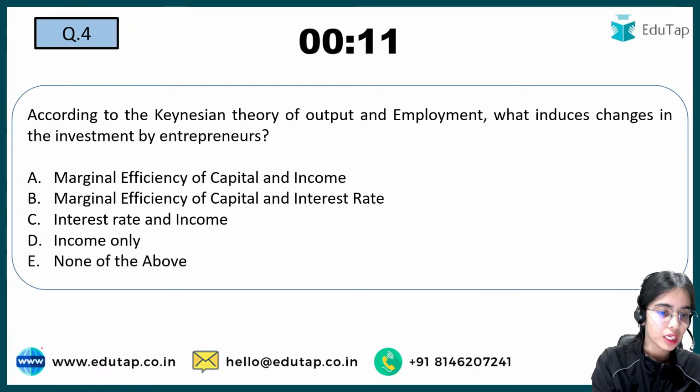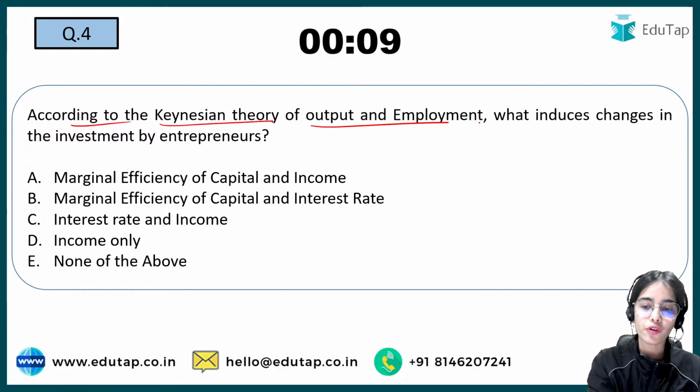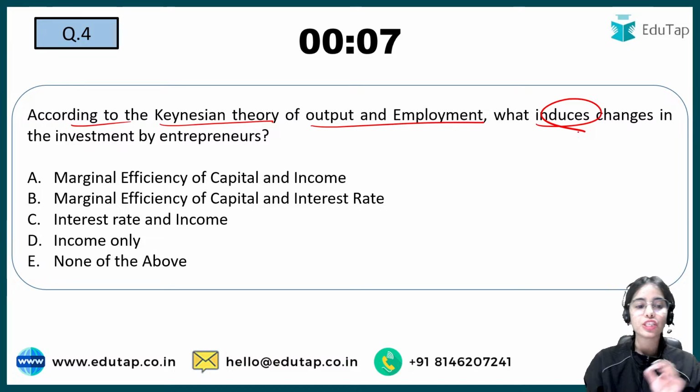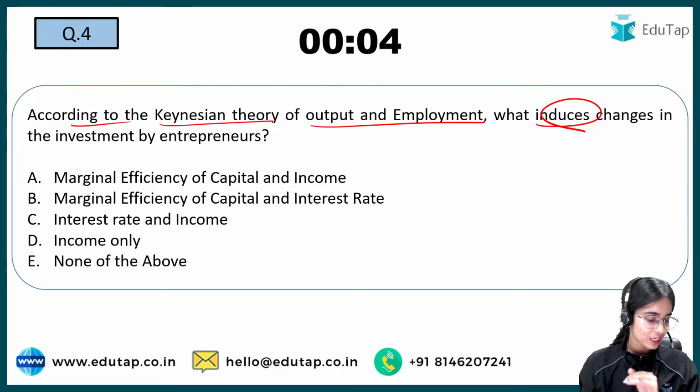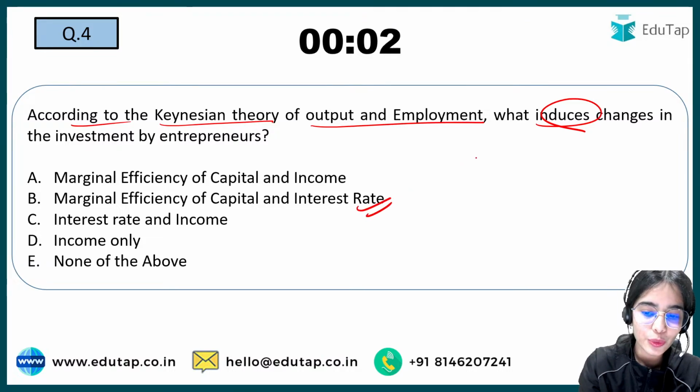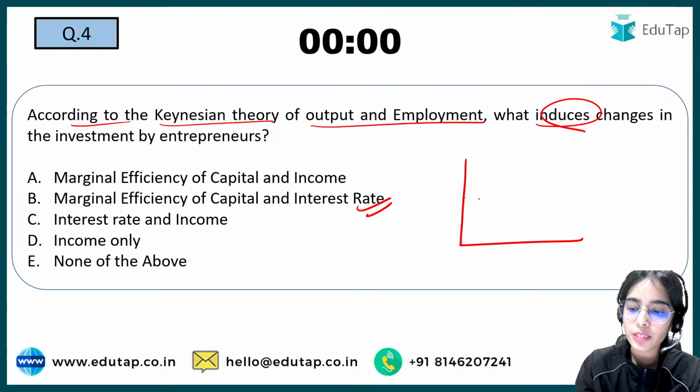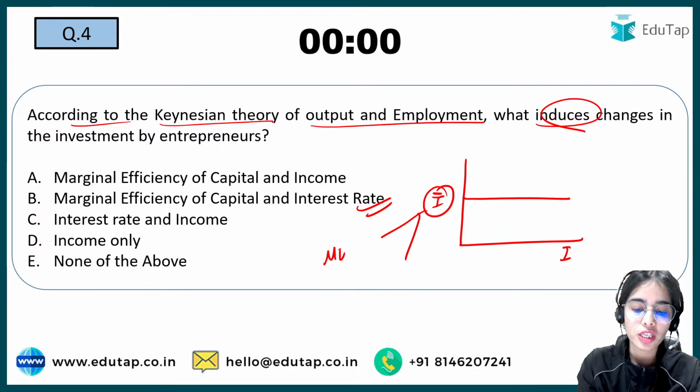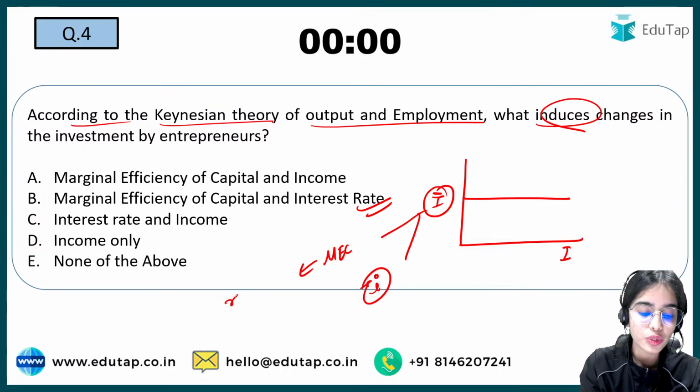Now, according to the Keynesian theory of output and employment, what induces changes in the investment by entrepreneurs? I'm getting the answer B, absolutely correct. Keynes believed that investment is autonomous of the level of income, and investment depends upon the marginal efficiency of capital and the interest rate. Marginal efficiency of capital refers to the expected rate of profitability.